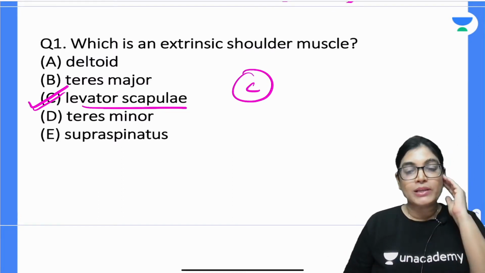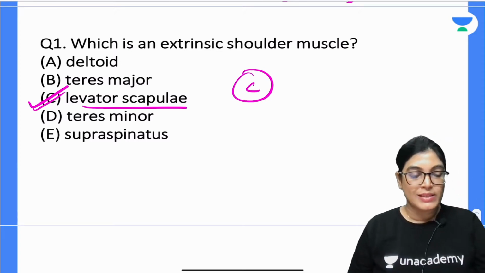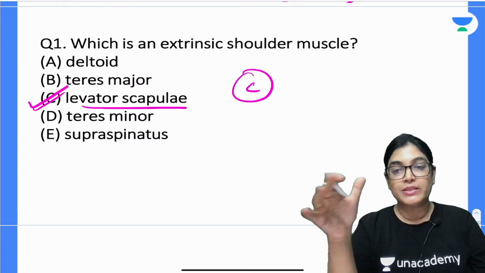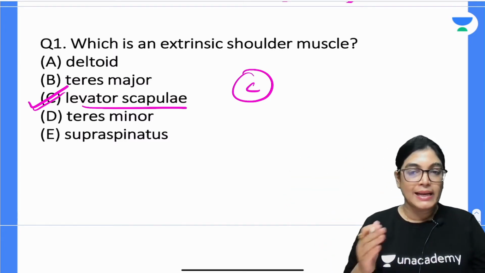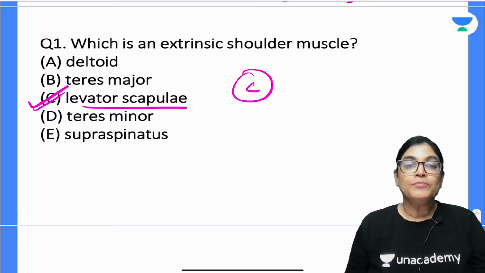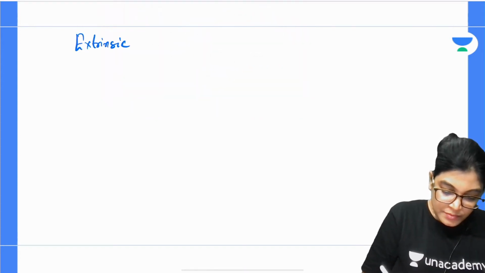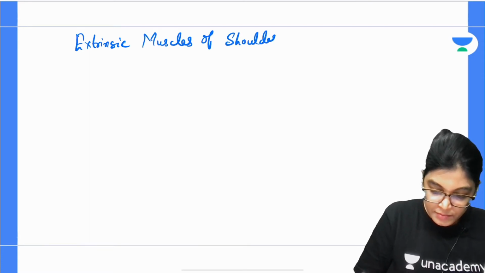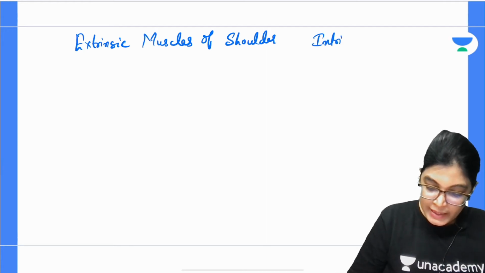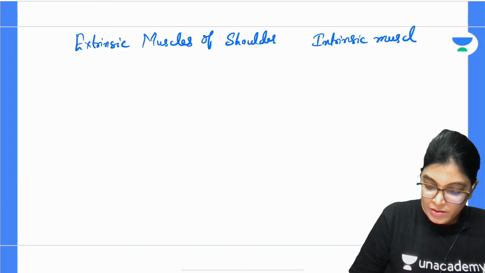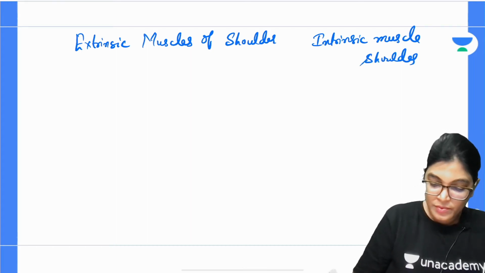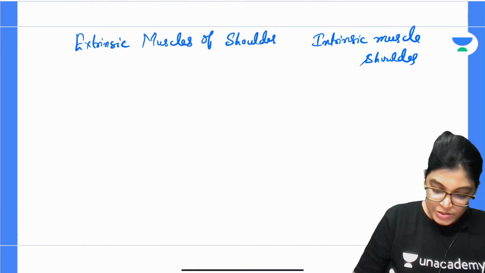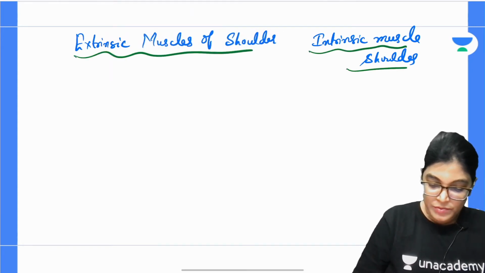Actually, it's important that you should know what is an intrinsic muscle and what is an extrinsic muscle. An extrinsic muscle connects the scapular shoulder region to other regions, while a muscle that connects the bones forming the shoulder joint is an intrinsic muscle. So let me give you the list. All of you please write down extrinsic muscles of shoulder, and on one side intrinsic muscles of shoulder.